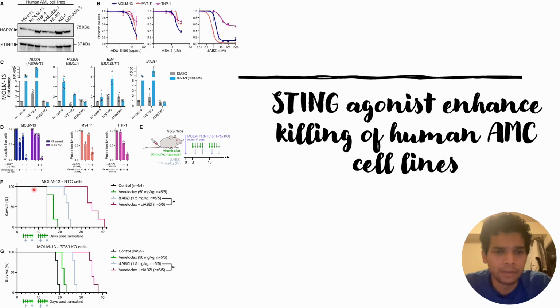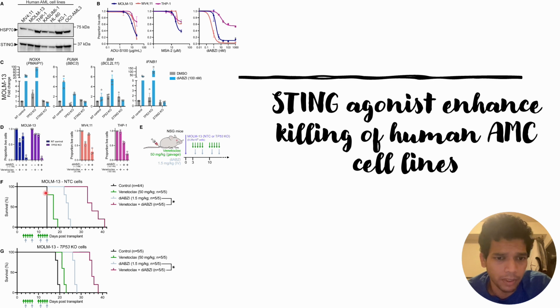When they did this using MOLM13 control cells, they found that with individual therapies, when they use venetoclax, they see some increase in the survival population, and when they use only diABZI, they see some more increase in the survival population. But the maximum increase in the survival population occurs when they use the combined therapies, and they observed these things for both the control cells and also for the TP53 knockout.